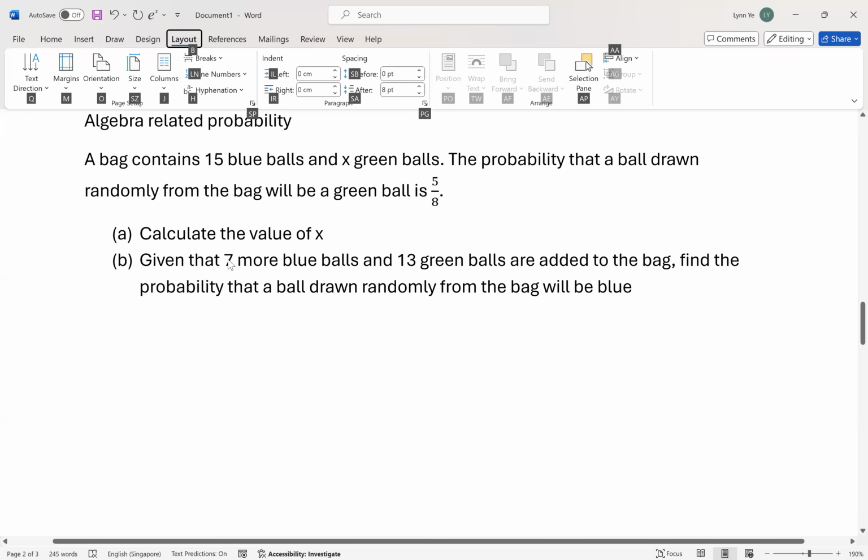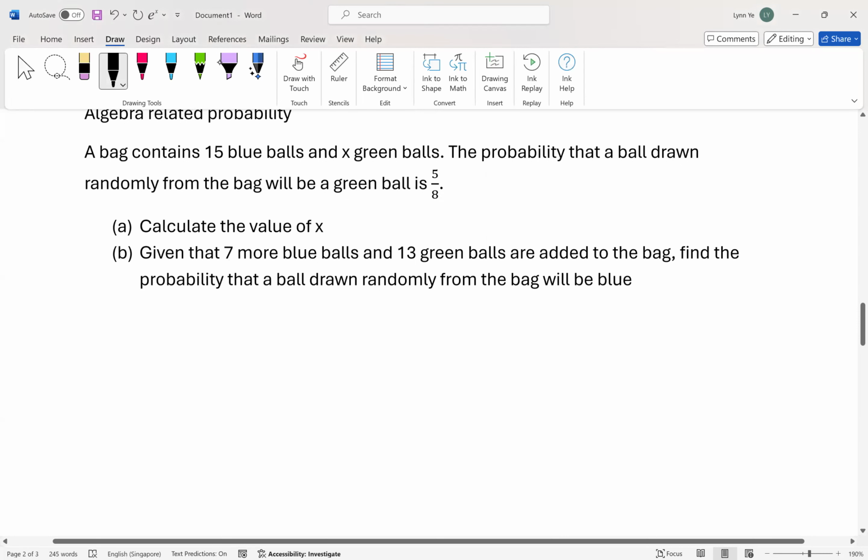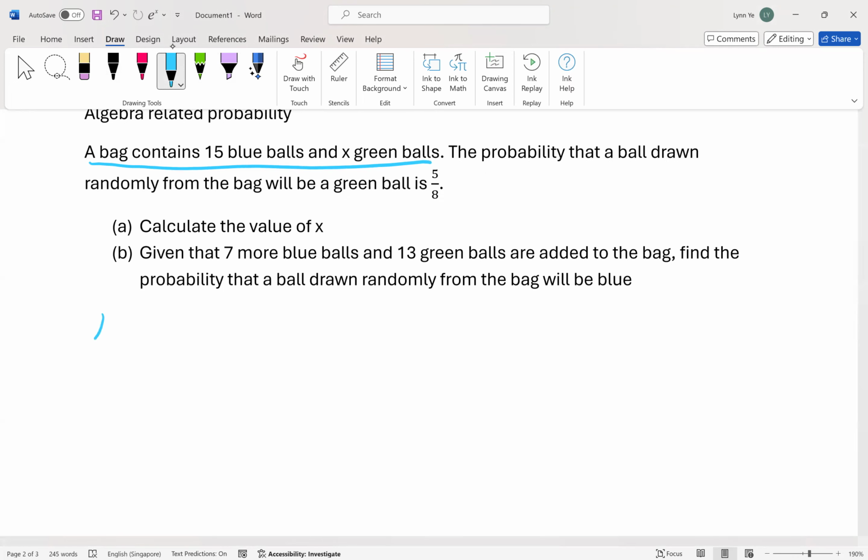So right now, the first question, whenever I look at this question, I will draw it out to visualize better. So they say that a bag contains 15 blue balls. So I'll draw a bag, and I write down 15 blue inside. And I have X green. So far, so good? Okay, so right now they say that the probability a ball drawn from the bag will be green is 5/8.